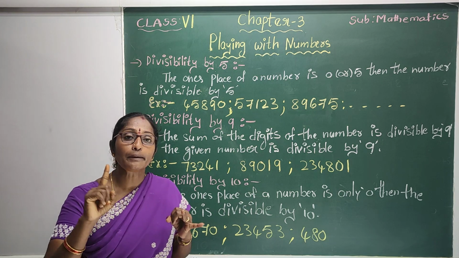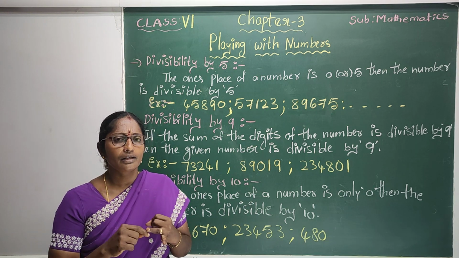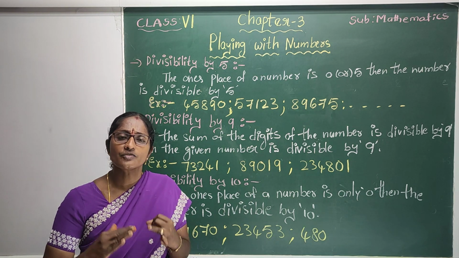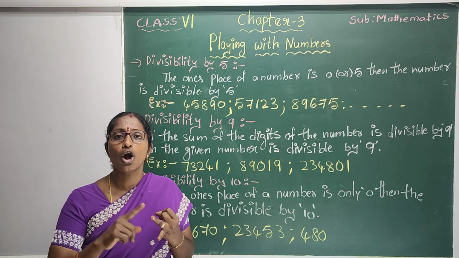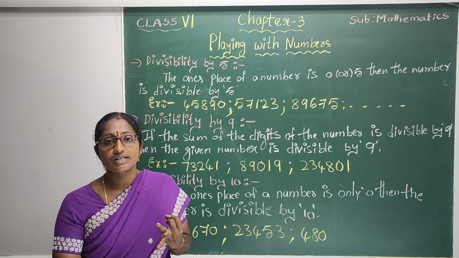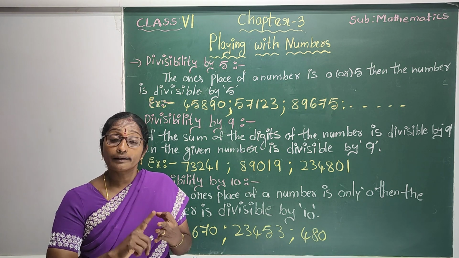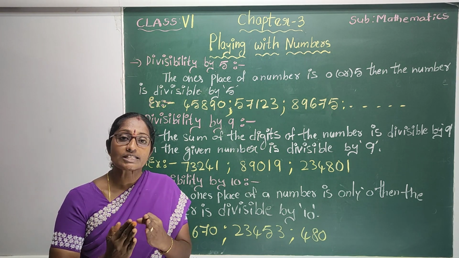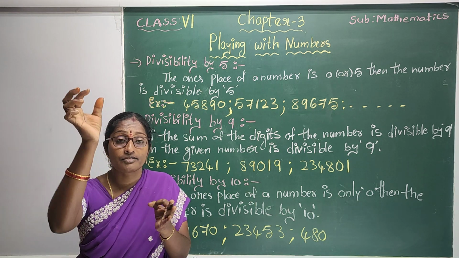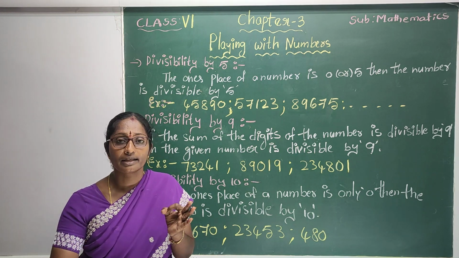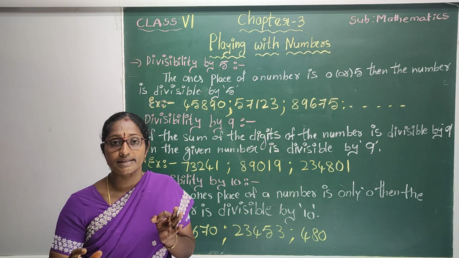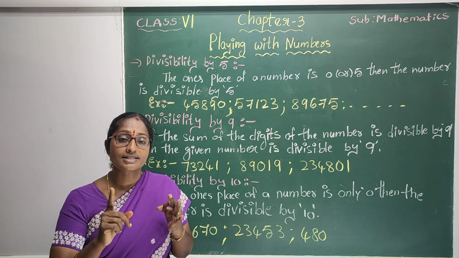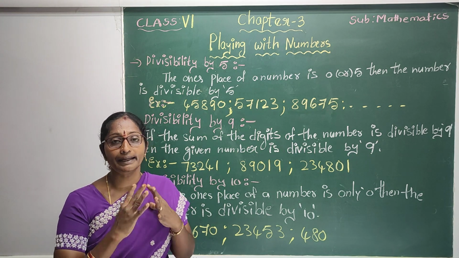Again, divisibility by 5, we also check only the ones place. If the ones place is 0 or 5, then it is divisible by 5. For 10 also, if the ones place is 0, it is divisible by 10. In all three, we are just checking the ones place.